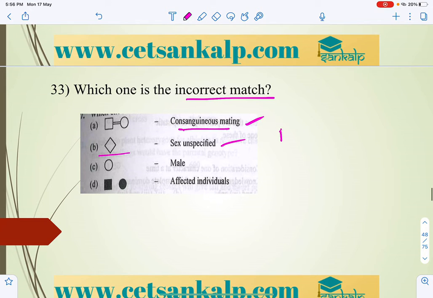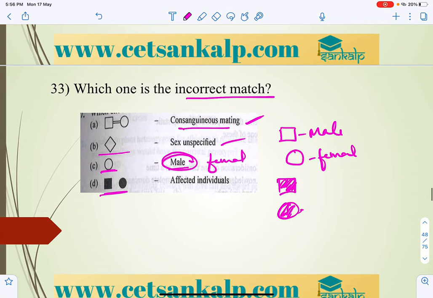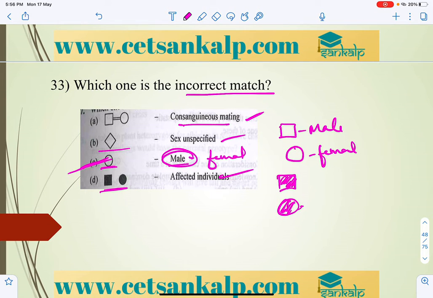If it is a square, we take that as male, and if it is a circle, that is female. Circle as male is wrong, this is female. If it is shaded, that is male affected. If it is a shaded circle, female affected is also correct. So the wrong one is C.